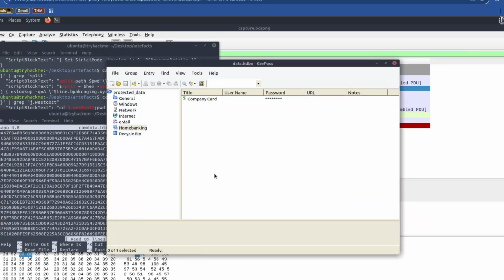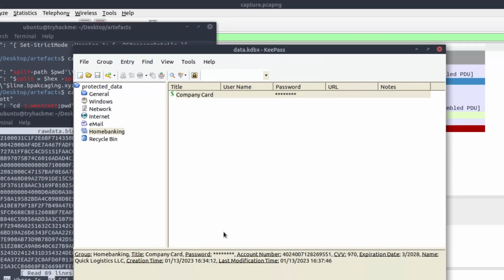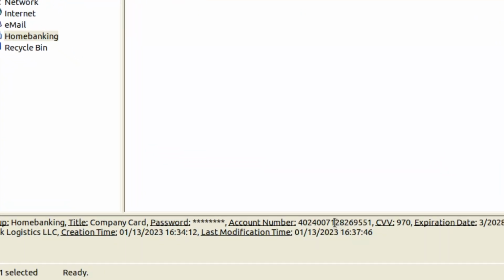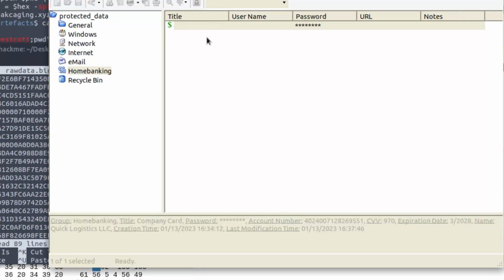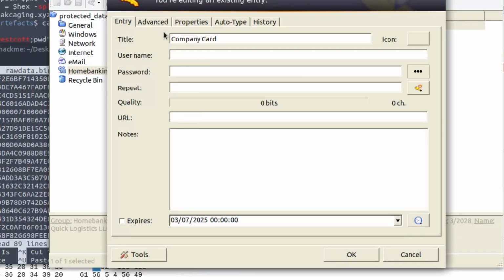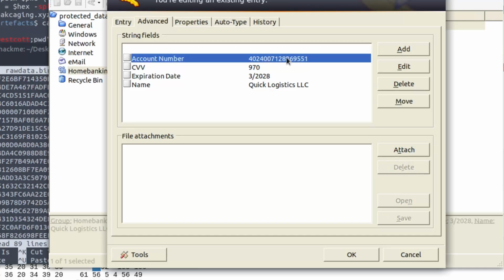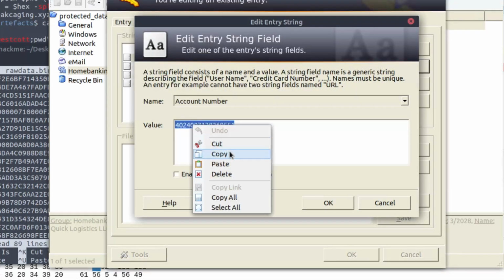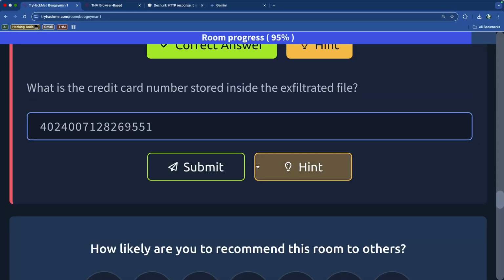And okay, company card, look at that, we got the company card. So we click on that, and we have the information. Oh my gosh, this feels really satisfying. This feels so satisfying to actually be able to pull this information. So how do I copy that now? Company card, there we go, properties, data, account number. There we go. Edit the account number, grab the account number, copy it, go over here. This is it. This is it.